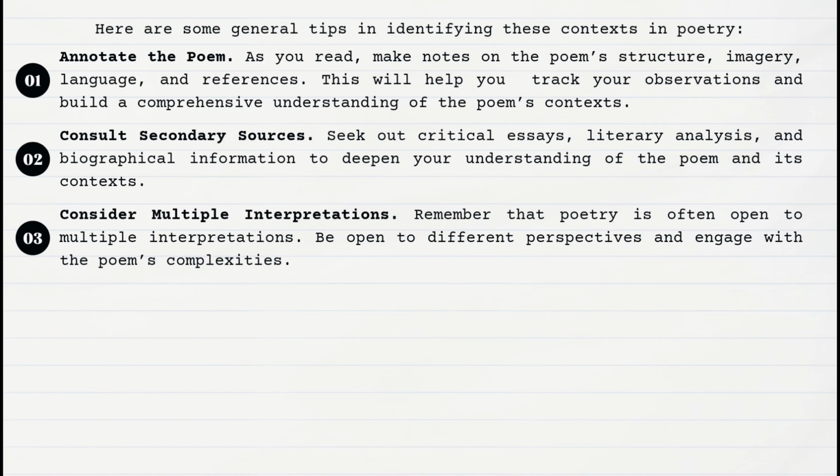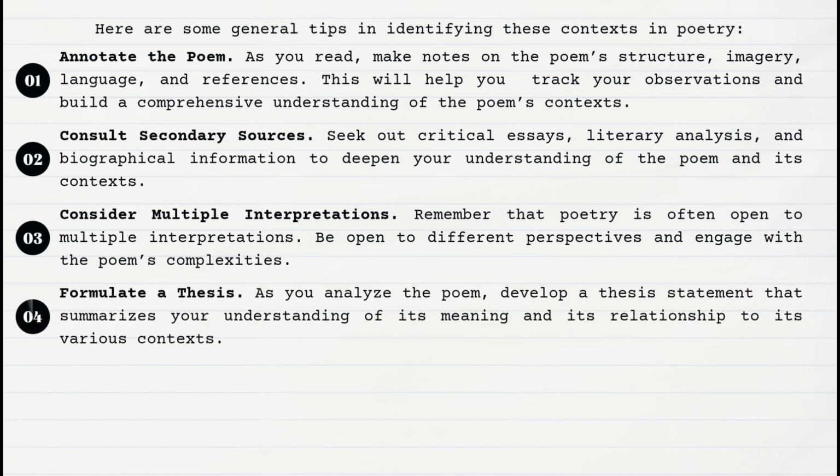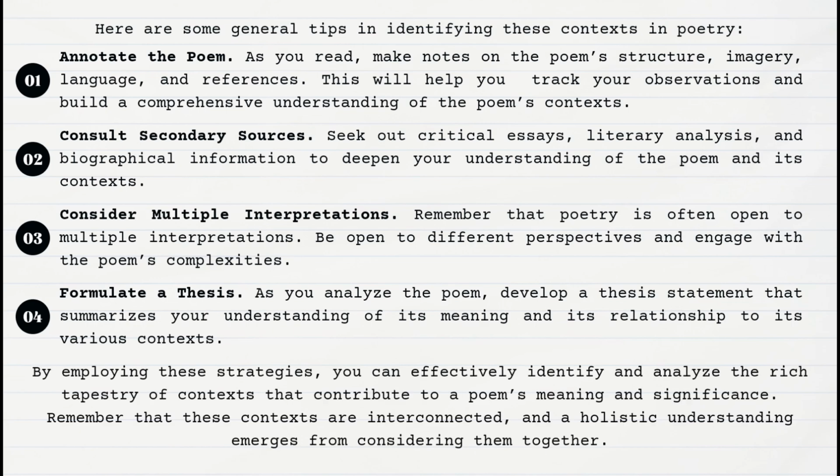Consider multiple interpretations. Remember that poetry is often open to multiple interpretations. Be open to different perspectives and engage with the poem's complexities. Formulate a thesis. As you analyze the poem, develop a thesis statement that summarizes your understanding of its meaning and its relationship to its various contexts. By employing these strategies, you can effectively identify and analyze the rich tapestry of contexts that contribute to a poem's meaning and significance. Remember that these contexts are interconnected, and a holistic understanding emerges from considering them together.